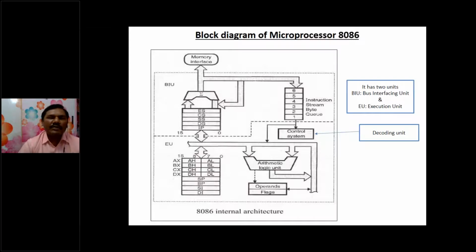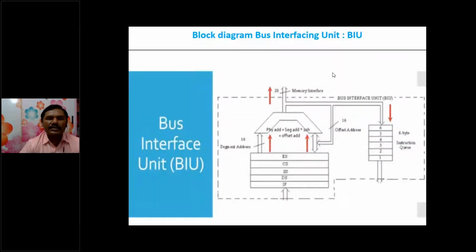So this is the block diagram as we have seen in the previous animation video. The microprocessor is connected to memory. This is what we call memory interfacing, and this dotted line indicates the 8086 IC. Inside of the 8086, we are having two units: BIU stands for bus interfacing unit, and EU stands for execution unit. These bus interfacing unit and execution unit have different functional units that we will see in the next slides.